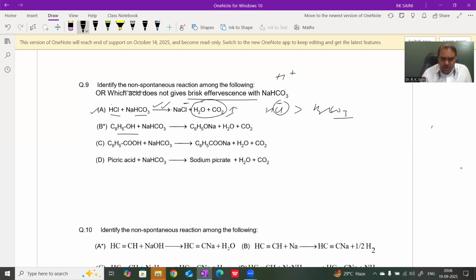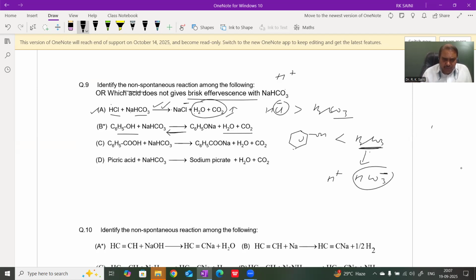Next, check phenol and carbonic acid. Carbonic acid is more acidic than phenol. Therefore, after removal of H plus ion, carbonic acid exists in the form of bicarbonate ion. So in the second option, the backward reaction is favorable.